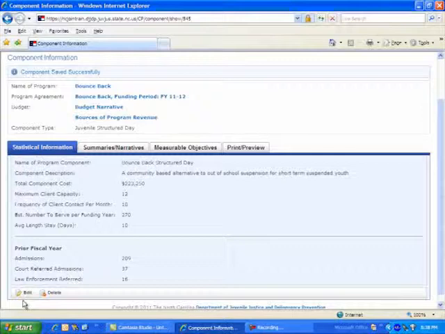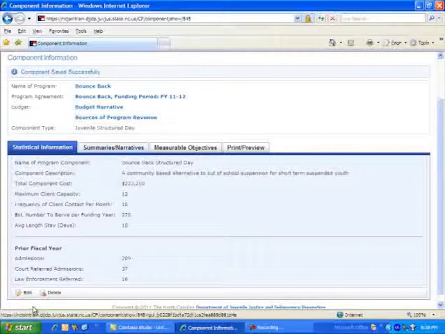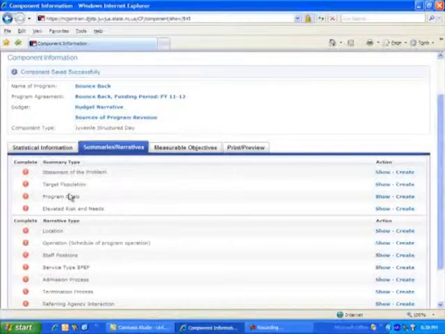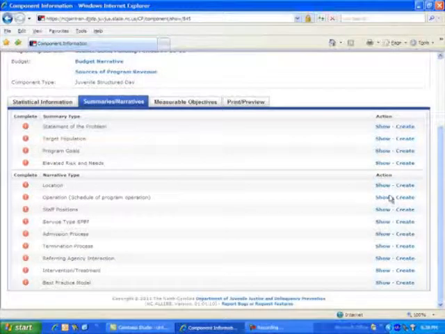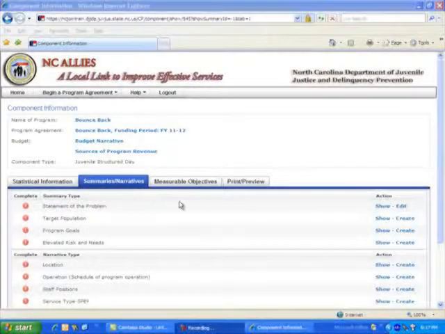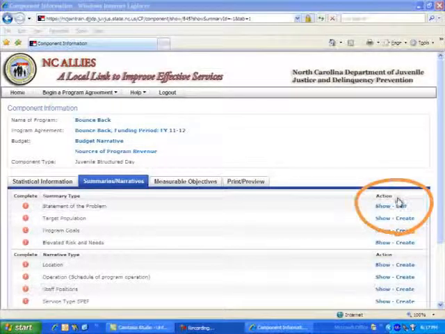Let's complete the additional information about our component by addressing the Summaries and Narratives tab. Clicking on the Summaries and Narratives tab brings us to this web page. There are a few things I wish to point out on the Summaries and Narrative tab. First of all, take a look at the action column and note that there's a show link, edit link, and a create link.